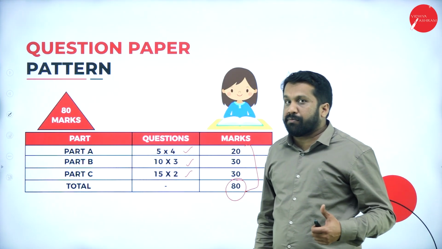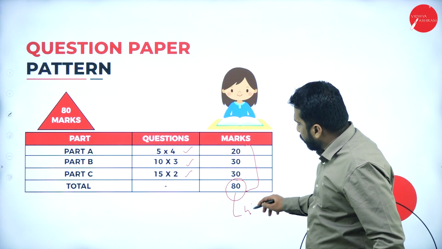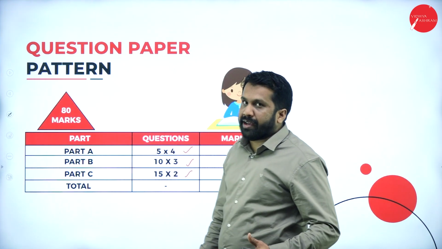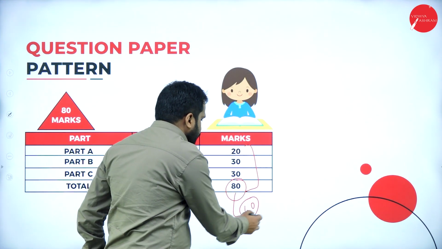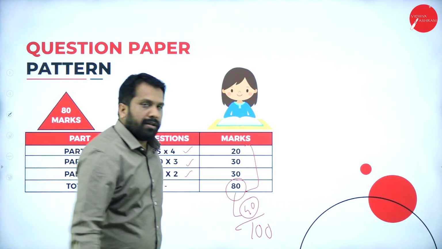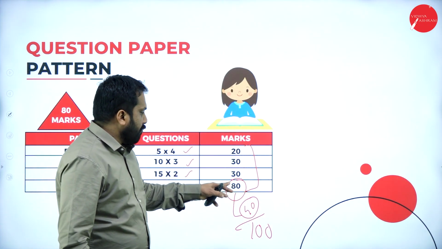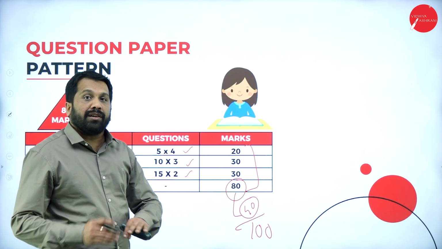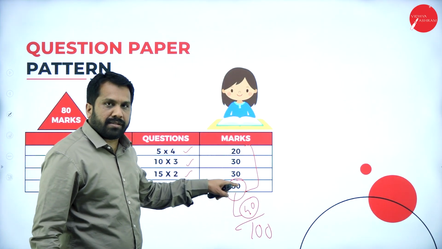As I told you, what will be the passing marks? Out of 100, you are supposed to score 40 for your passing. Sir, how much should we score from 80? If you score 40 from 80, you are passed. Your internal marks are not considered for passing marks. Clear?